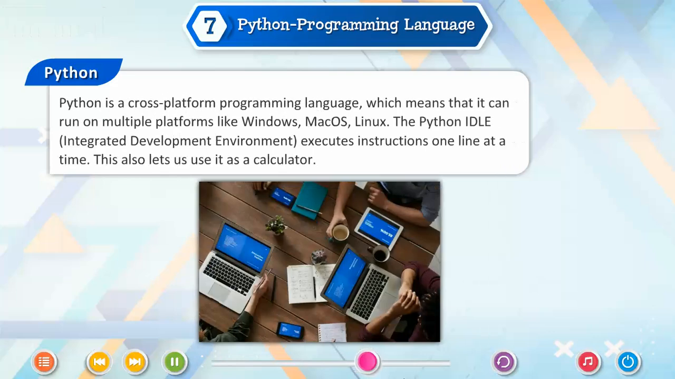Python is a cross-platform programming language, which means that it can run on multiple platforms like Windows, macOS, and Linux. The Python IDLE, integrated development environment, executes instructions one line at a time. This also lets us use it as a calculator.